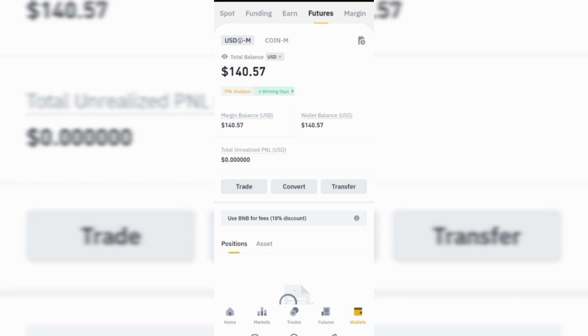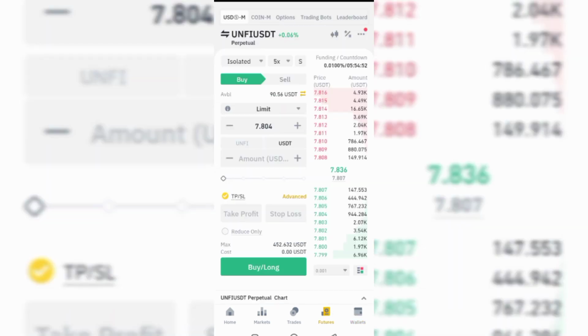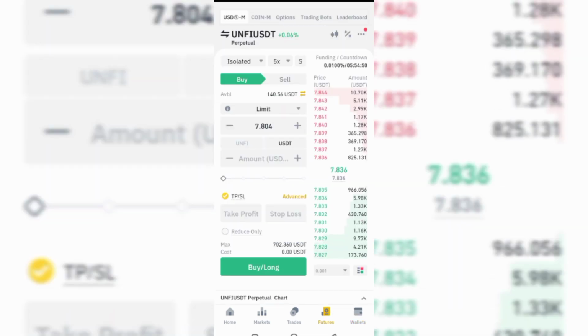But futures trading is the type of trading that gives you enough leverage. That is one of the things that I love about futures trading. So if you know how to play your game very well, you will surely win here. And if you know how to train your mind to trade like a lioness, you can still win here. So you have to click on futures. You can see USDM futures. That is what we want to use to trade.